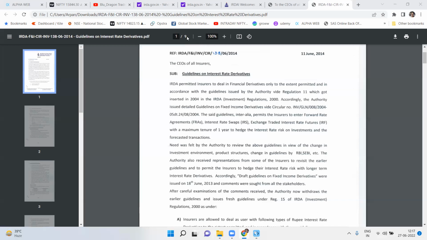Now coming to the most important part, which is the risk management part of the derivatives. The risk management policy has to be pre-approved by the board of directors. As I mentioned, it is a policy under the oversight of the investment committee, and the investment committee is under the oversight of the board of directors. The policy would state whether the derivative policies are as per the risk appetite of the insurer, as per the business strategic objectives, and as per its capital strength.